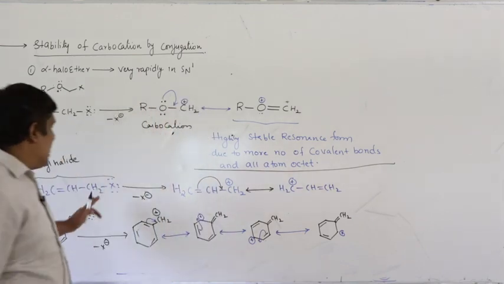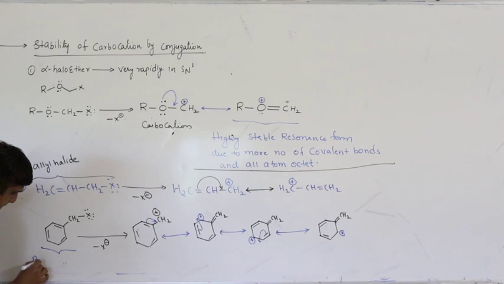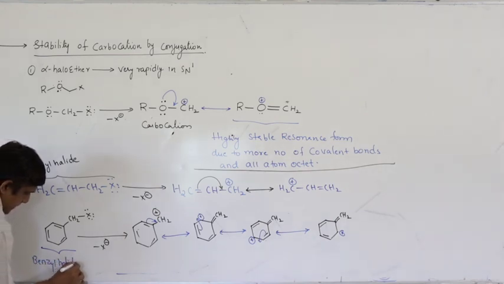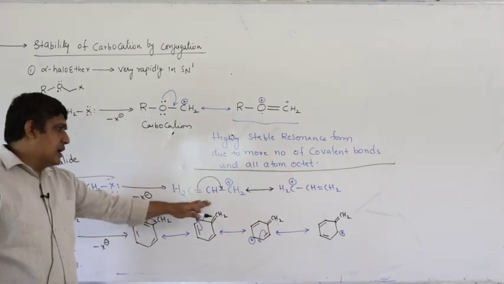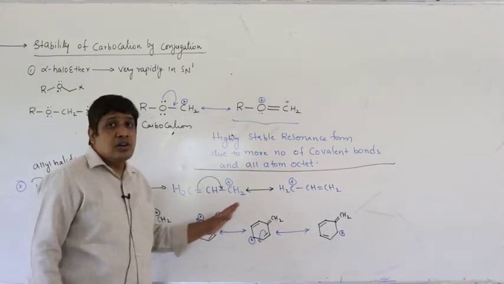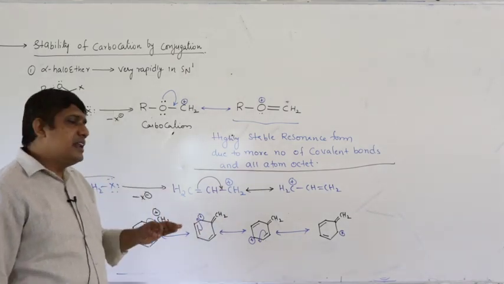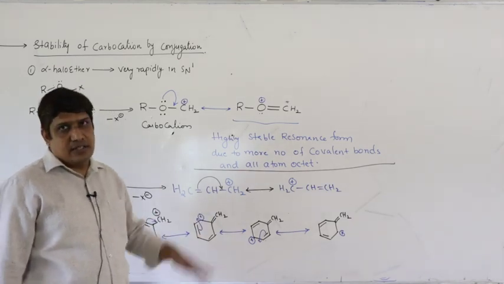So, in allyl halides and benzyl halides, the carbocation formed, this is allyl carbocation, this is benzyl carbocation, they are stabilized by conjugation, hence they readily undergo SN1 reaction, they readily undergo solvolysis.